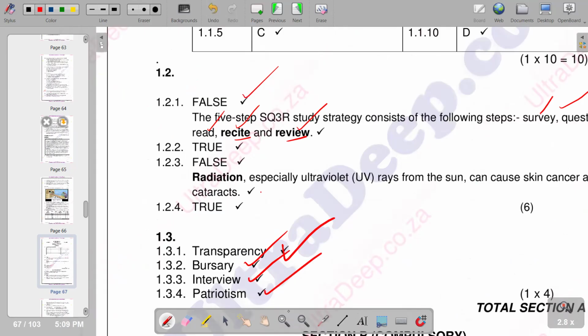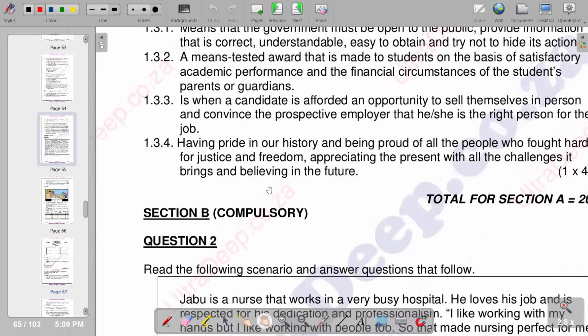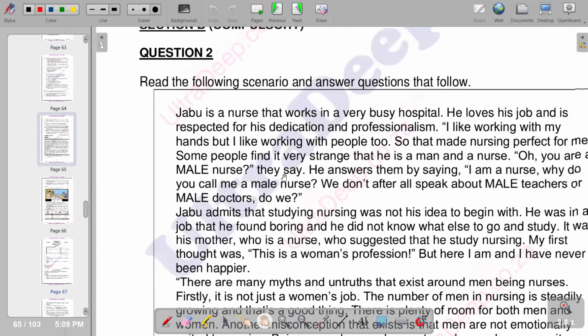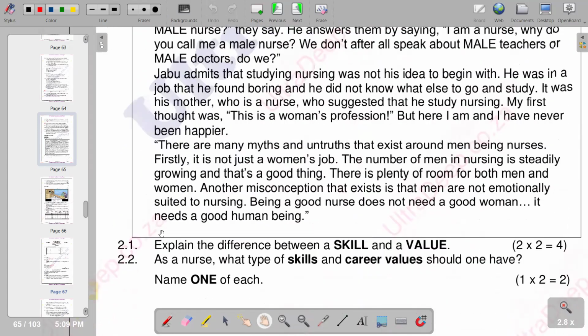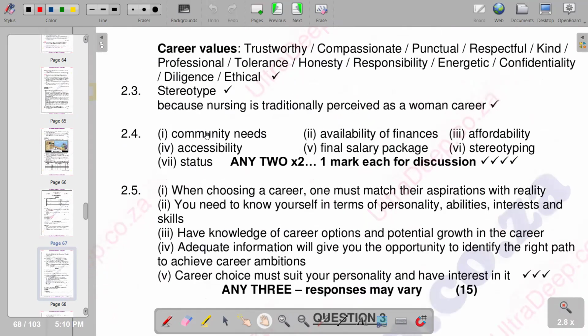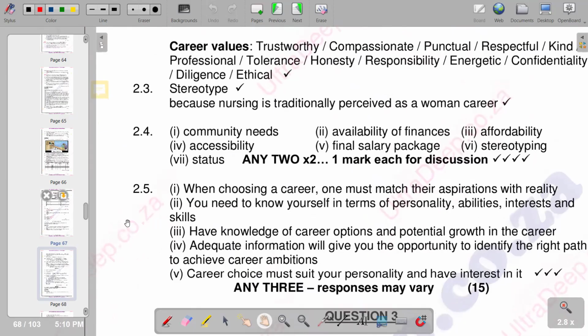Then moving on to the next question that we have, which is now on section B, which is section 2, which says: read the scenario below and answer the questions that follow. So we have a scenario that you need to go through before you attempt to answer the questions. Then the first question says: explain the difference between a skill and a value. So we need to differentiate between a skill and a value.